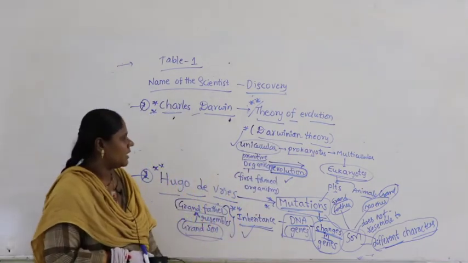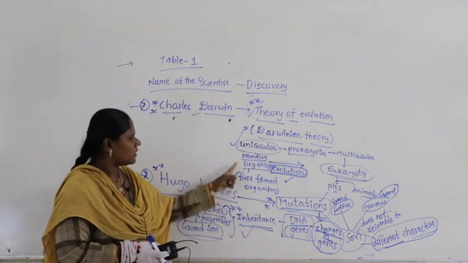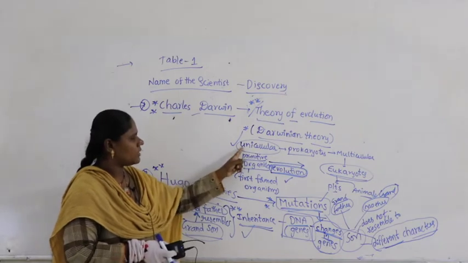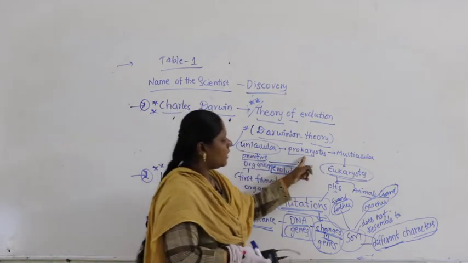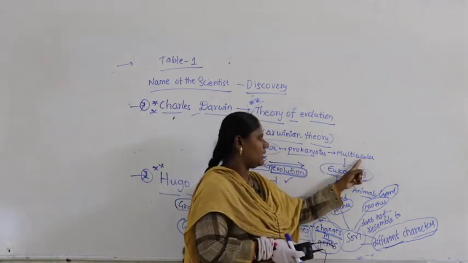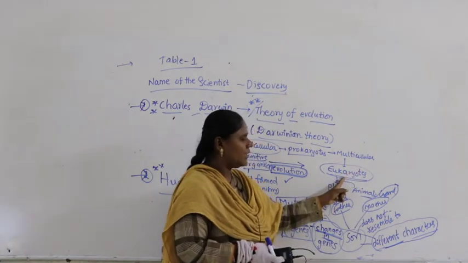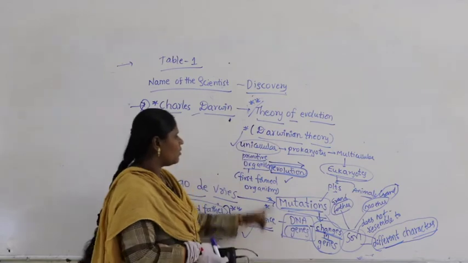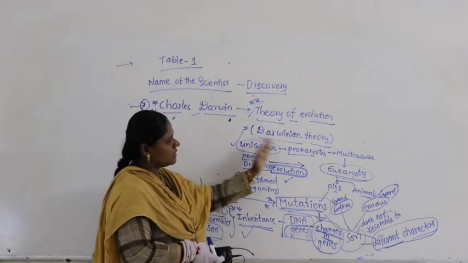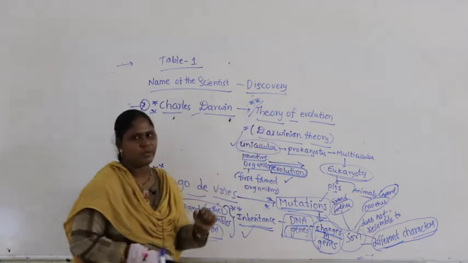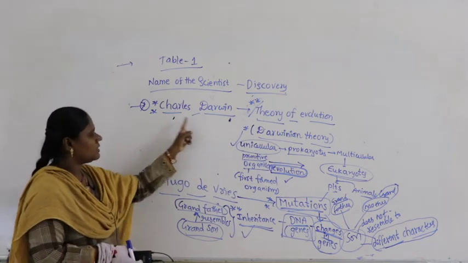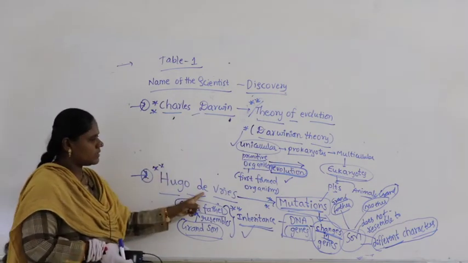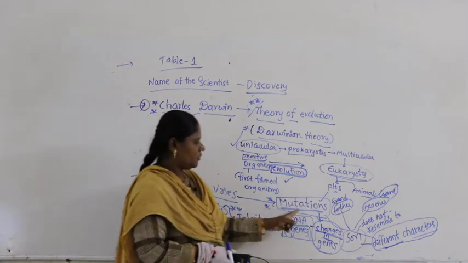What did he study? First formed organisms are primitive organisms. They are unicellular. They developed into prokaryotes. Later they developed into multicellular eukaryotes, which later got differentiated into plants and animals. This is what is called evolution, and this is explained with the theory of evolution given by Charles Darwin. Next, Hugo de Vries is the one who discovered mutations.